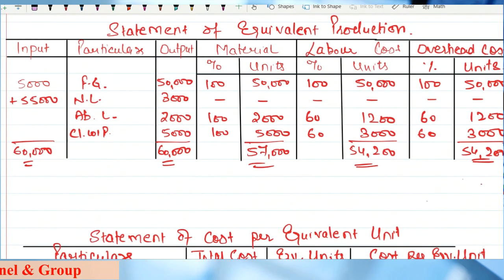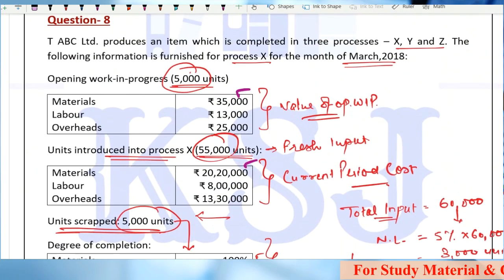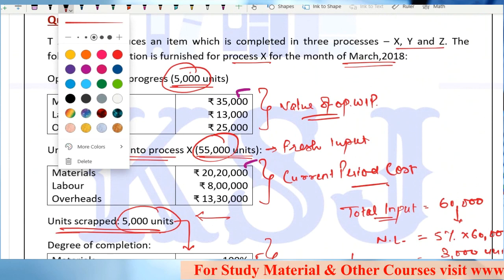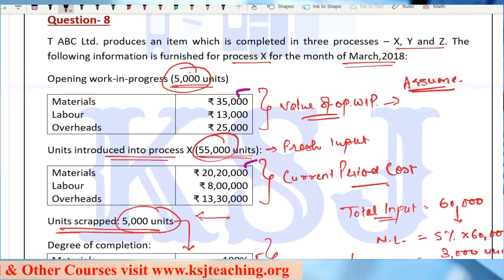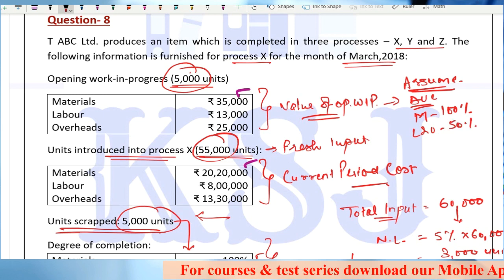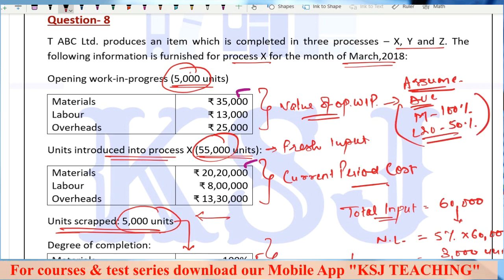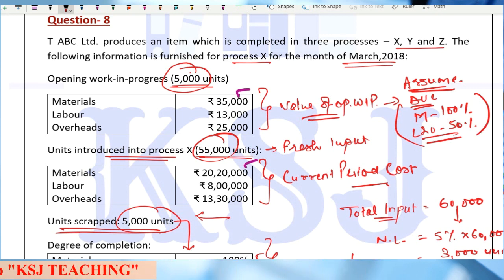Now I am going to give you a homework. Assume for opening WIP the degree of completion to be material 100% and labor and overhead 50%. Now you have to solve this question by the FIFO method, and write your answer in the comment section of the video.